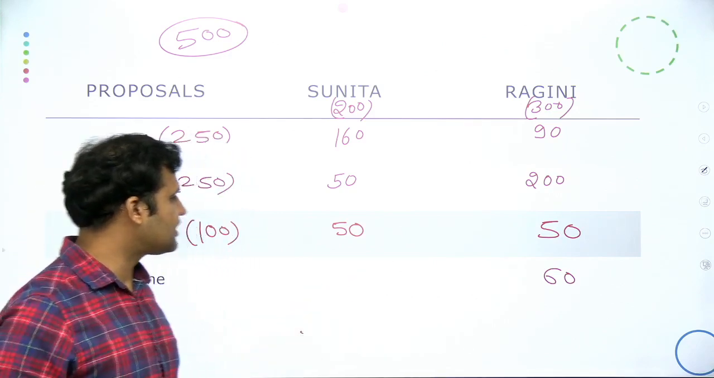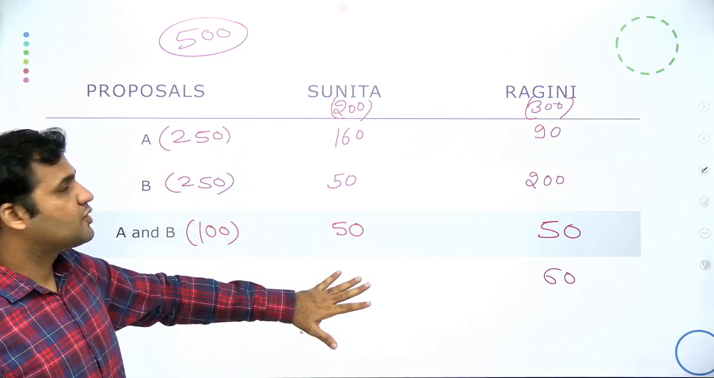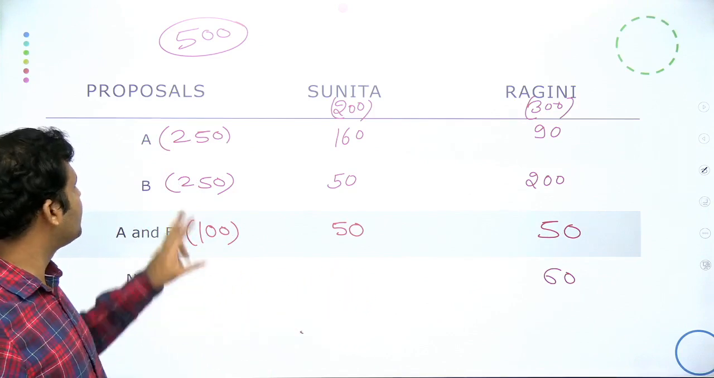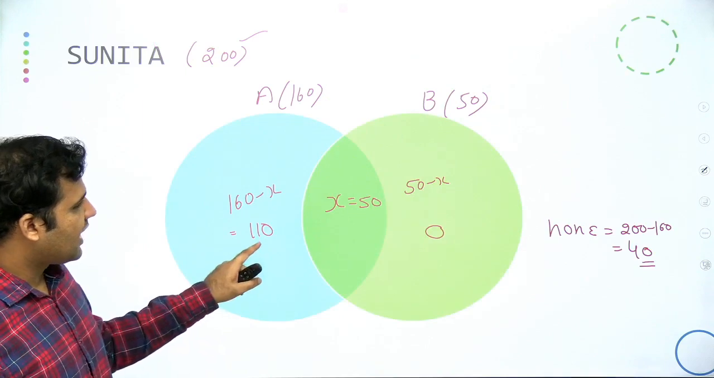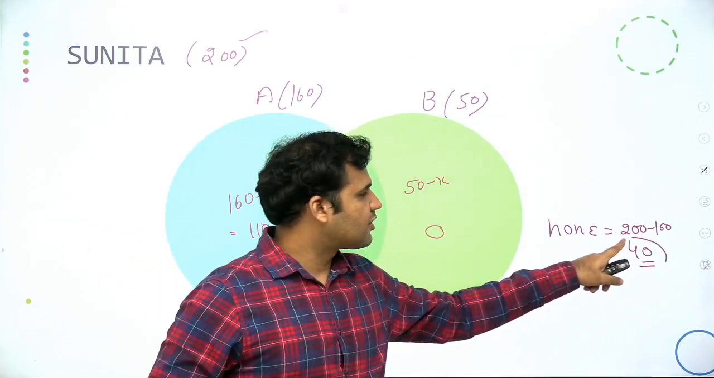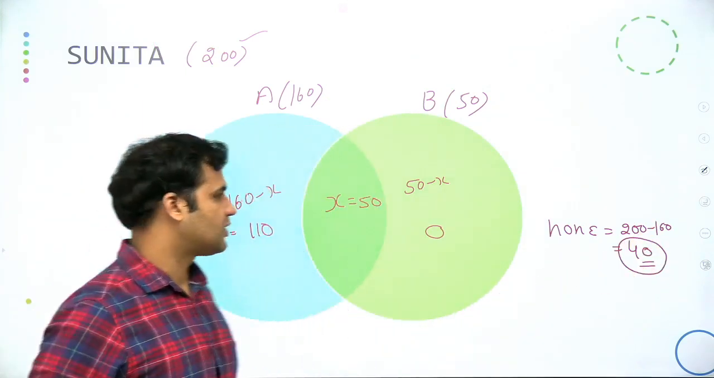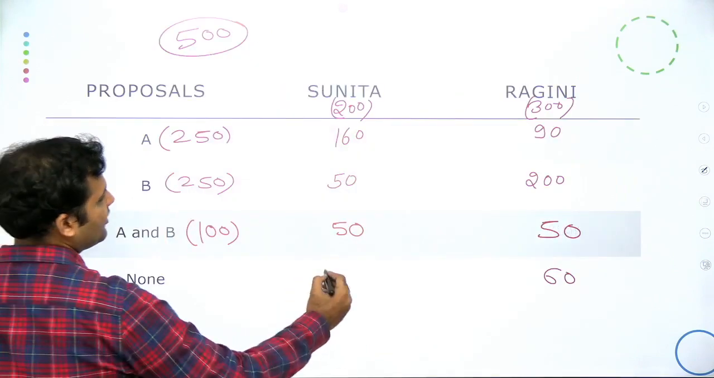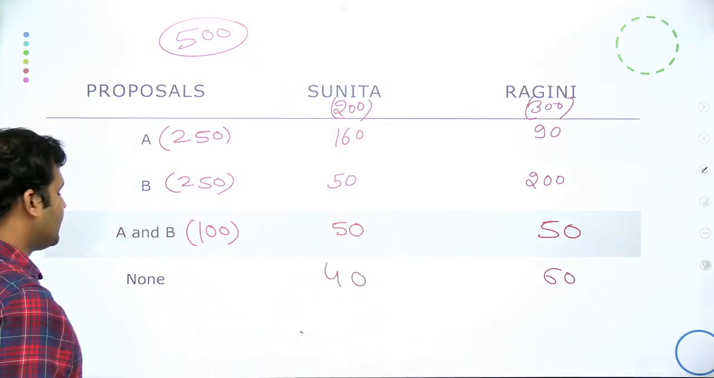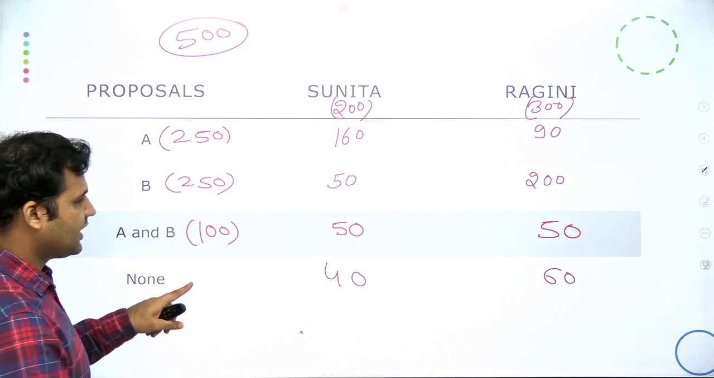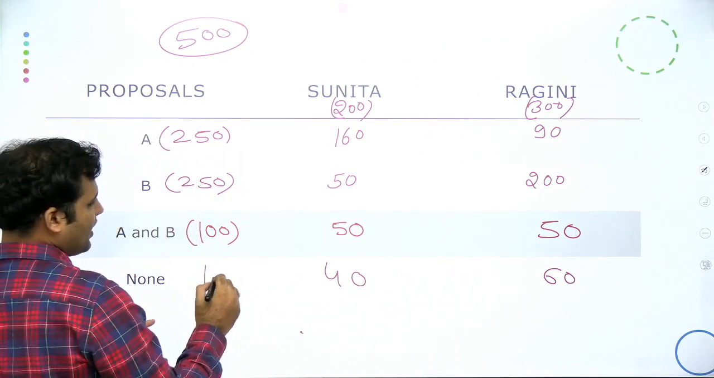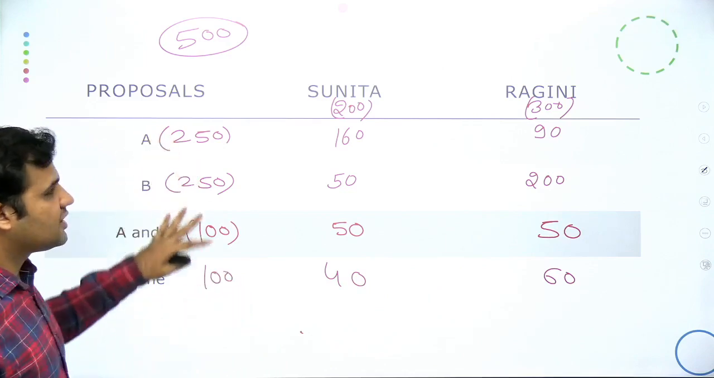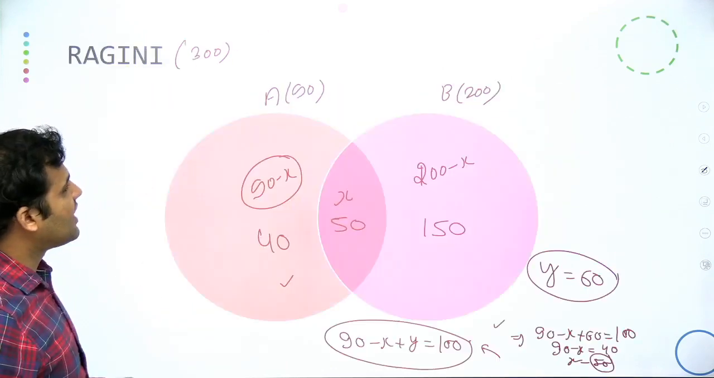Now we are left with this information, the number of candidates who are not supporting any of these proposals and supporting Sunita. Look at the Venn diagram of Sunita. We have the none value, the number of candidates who are not supporting any of the proposals are equal to 40. So this value will be equal to 40. Is it clear now? And we will get to know the students supporting none of the proposals as 60 plus 40, 100. And now you can use this information in the Venn diagram also.